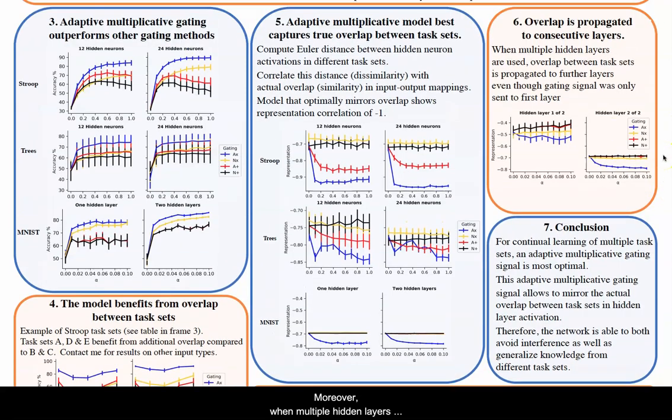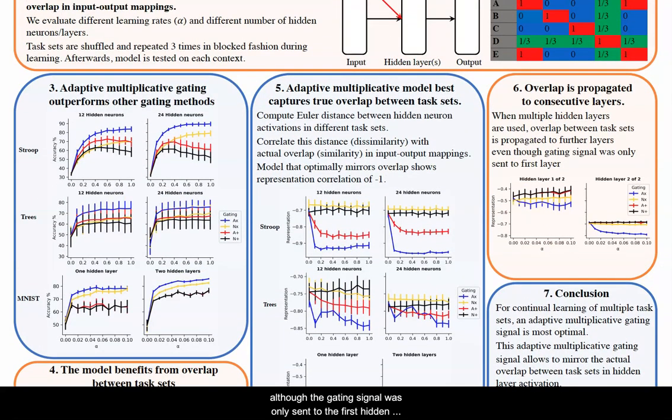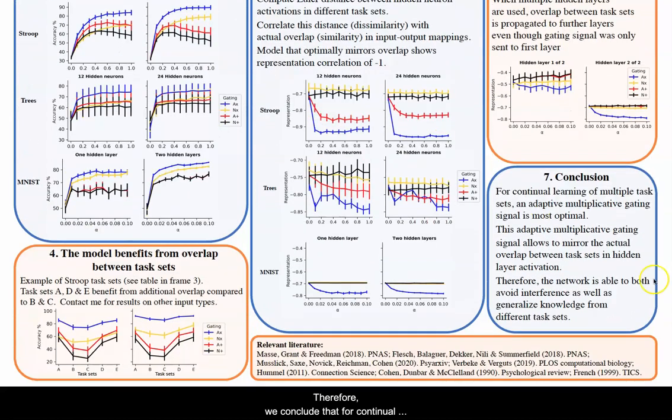Moreover, when multiple hidden layers were used, we observed that although the gating signal was only sent to the first hidden layer, representational overlap between task sets was more clear in the second hidden layer than in the first hidden layer. Therefore, we conclude that for continual learning of multiple task sets, an adaptive multiplicative gating signal is most optimal. This gating signal allows to mirror the actual overlap between task sets and hidden layer activation. Therefore, the network is able to both avoid interference as well as generalize knowledge from different task sets.